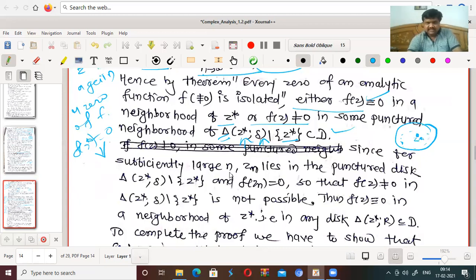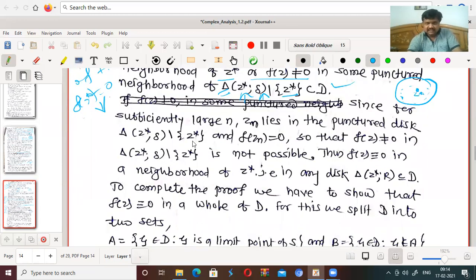Since for sufficiently large n, Zn lies in the punctured disk delta of z star, and f(Zn) equals 0. As z star is a limit point of Zn, as n tends to infinity, Zn tends to z star.